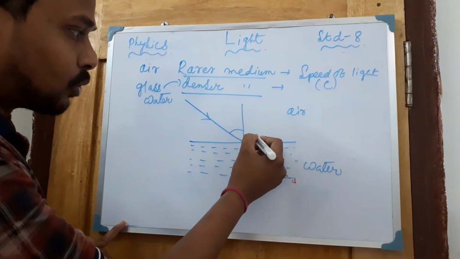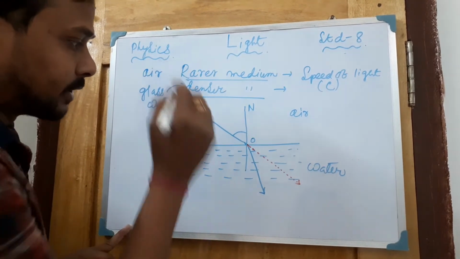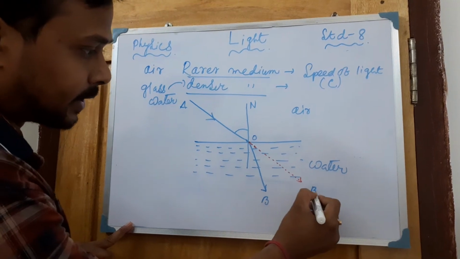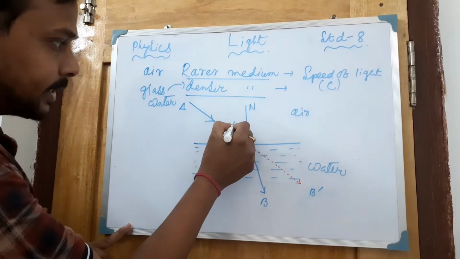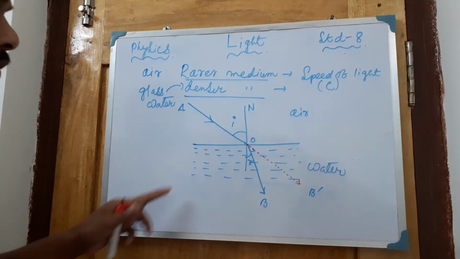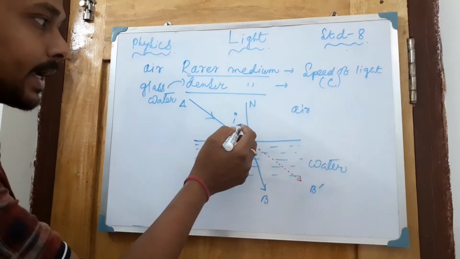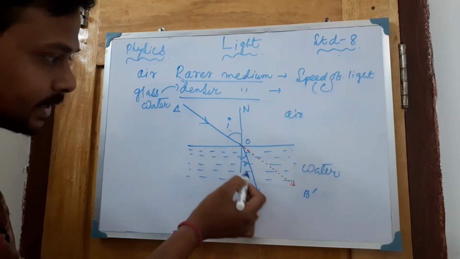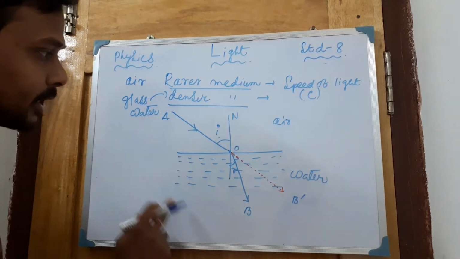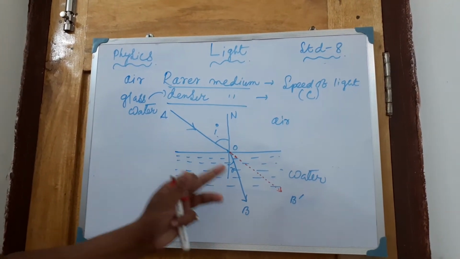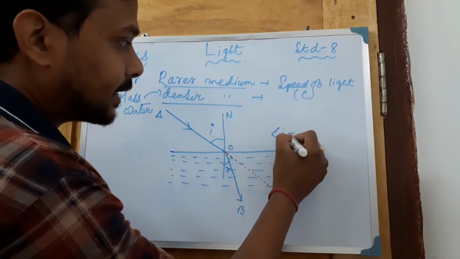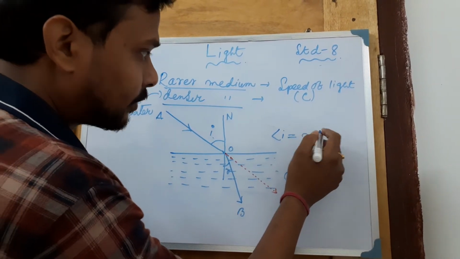Suppose this is O, this is N, this is A, this is B, and this is B prime. This angle is I, the incident angle, and this angle is R, the refracted angle, not a reflected angle. This property of light is called the refraction of light.